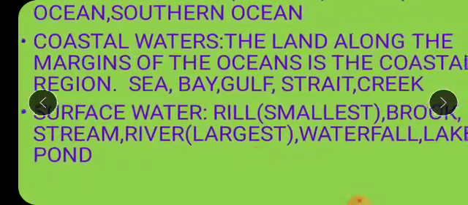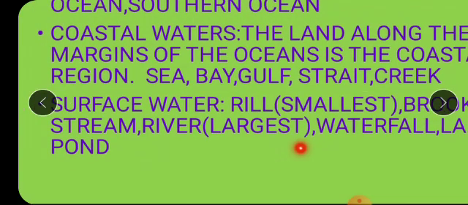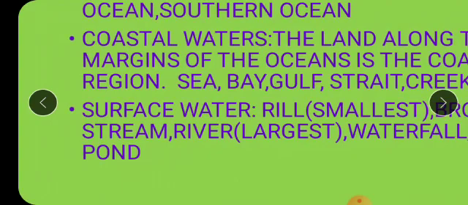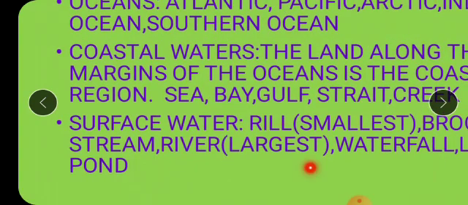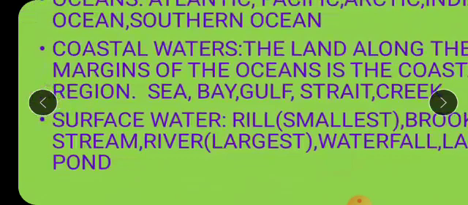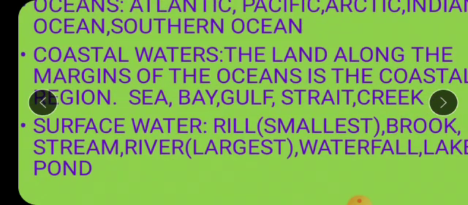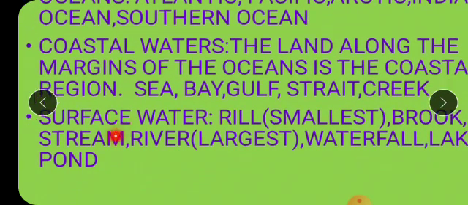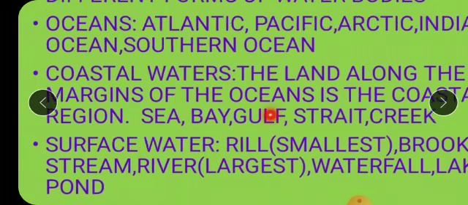Okay children, we know very well what is waterfall, lake. Lake means, in Marathi we say talav, isn't it? Pond, again a small water body, just like a lake. But what is this rill and brook? Rill and brook are smaller streams, small rivers, we can say, very small rivers. Okay, so these again are some of the forms of the water which we see on the surface. This thing is clear to you, children?